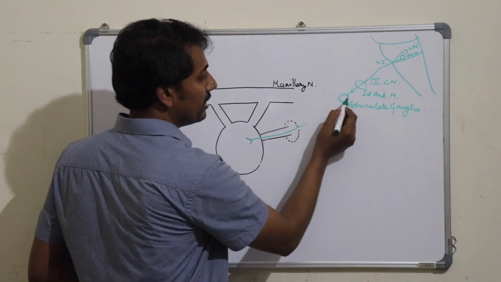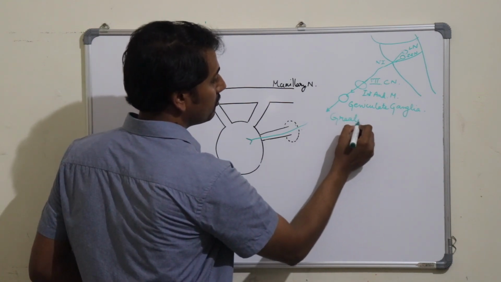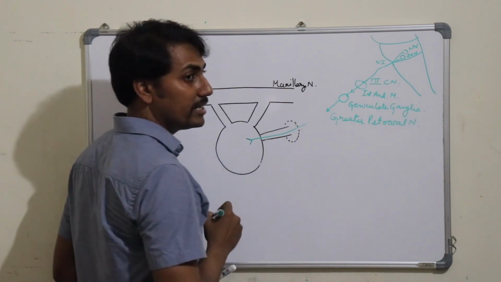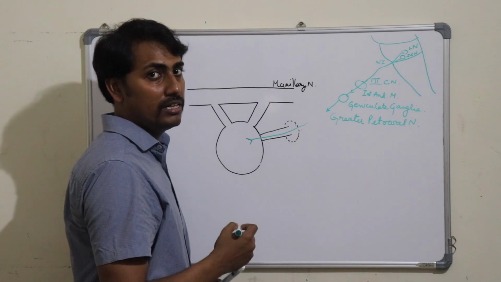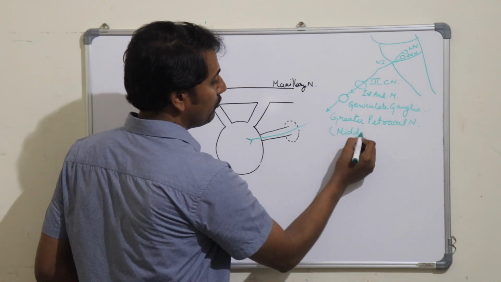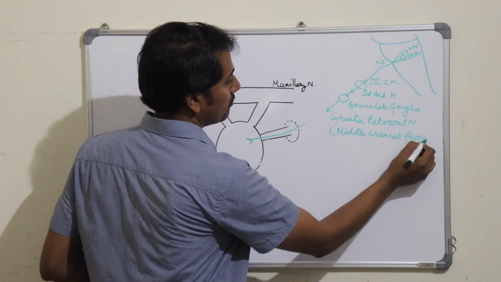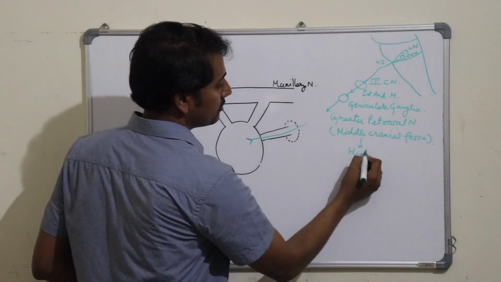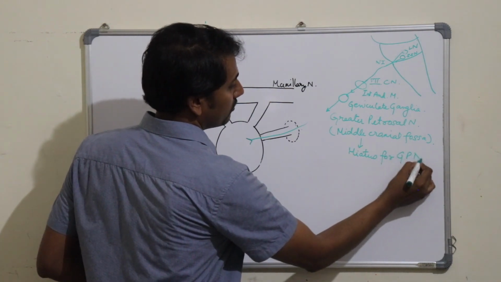From the geniculate ganglion arises a branch known as the greater petrosal nerve, which will enter into the middle cranial fossa through the hiatus for the greater petrosal nerve.